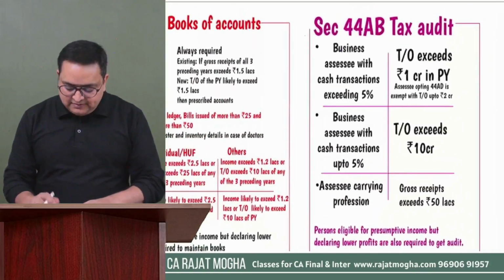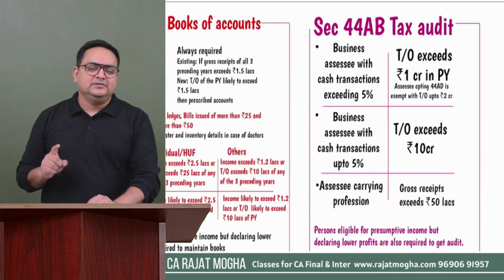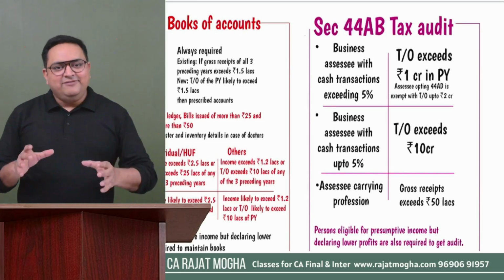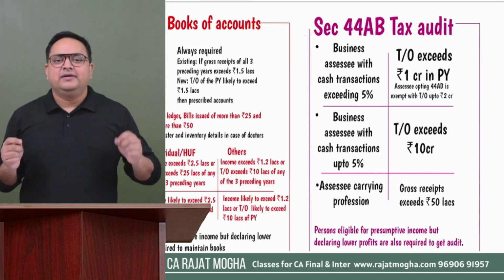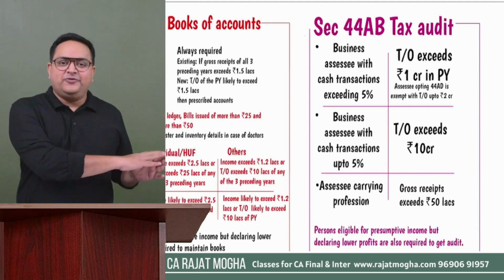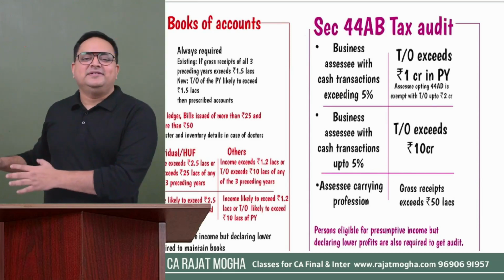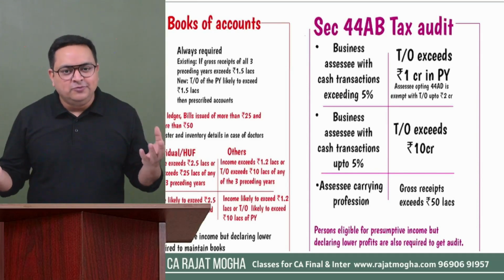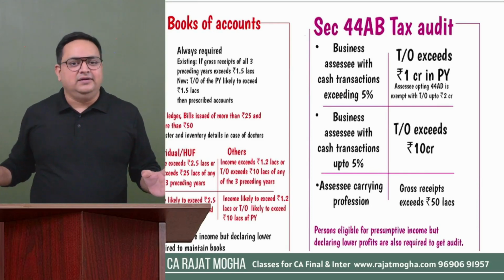Let me first discuss about 44AB tax audit. Important. This is an important section, 44AB. First of all, again, we will make two groups. But now the groups are a bit simple. Here we will keep professionals in one group, all professionals, not only notified professionals, and businesses in another group. So here the criteria of segregating, making these groups is very simple. Professionals, one, businesses, other, right?